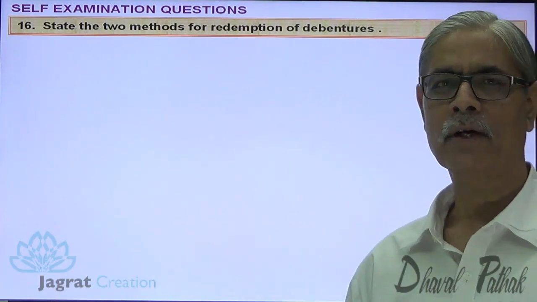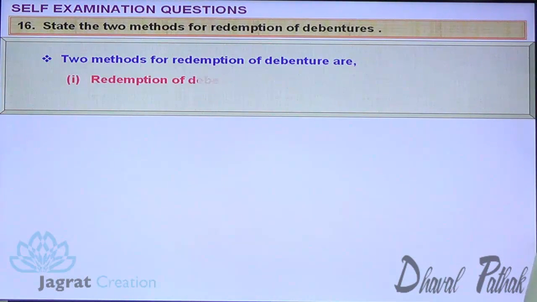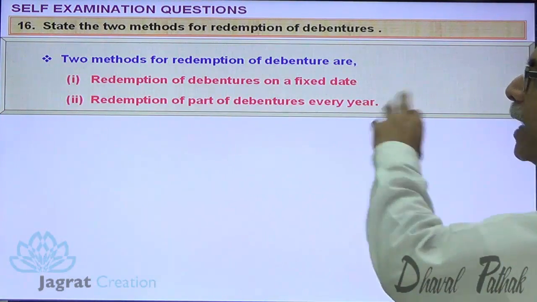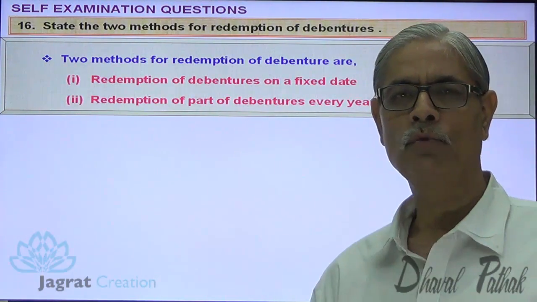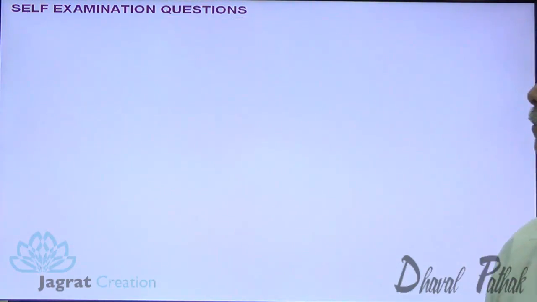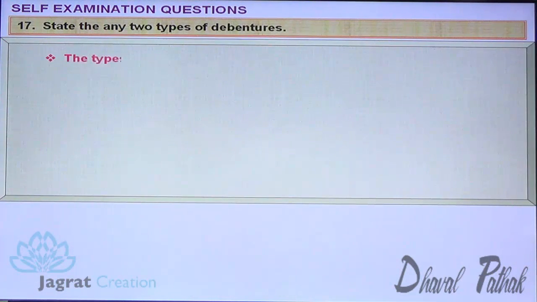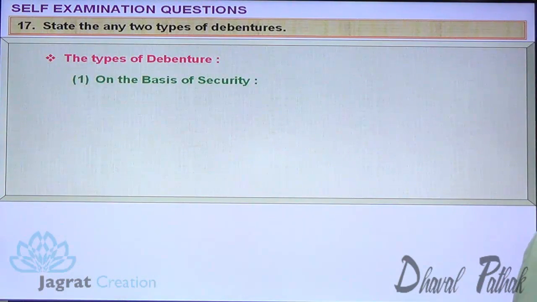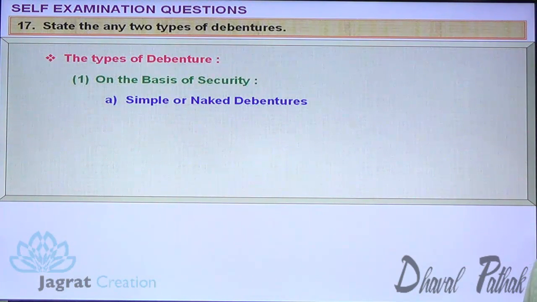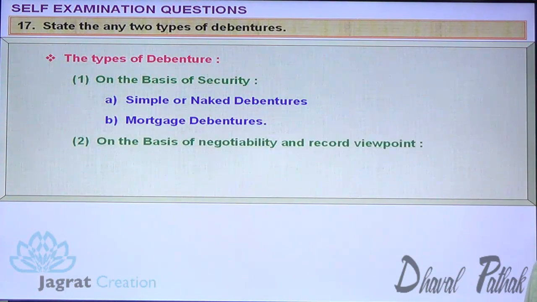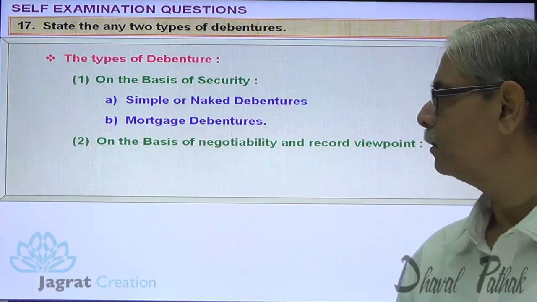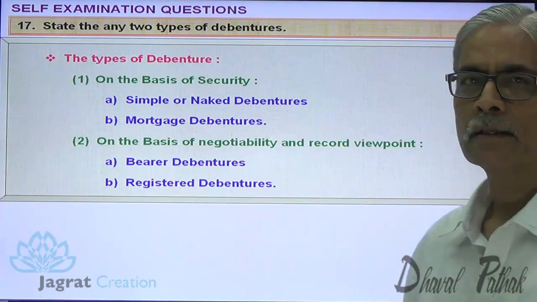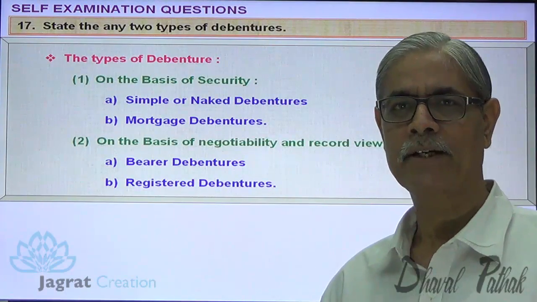State two methods for redemption of debentures. Redemption of debentures on a fixed date in future, and redemption of part of debentures every year. These are the two ways by which debentures could be redeemed. Next. State any two types of debentures. We have studied types of debentures in the theory lecture. On the basis of security: simple or naked debentures, and mortgage debentures. On the basis of negotiability, from the record viewpoint: bearer debentures and registered debentures. This we have already studied in the theory session. Next.